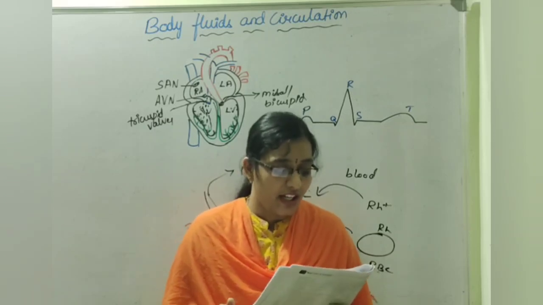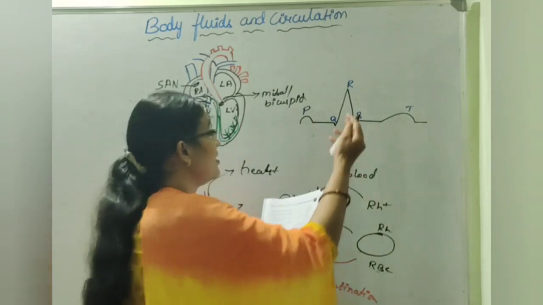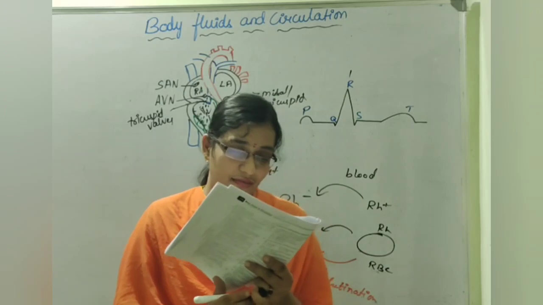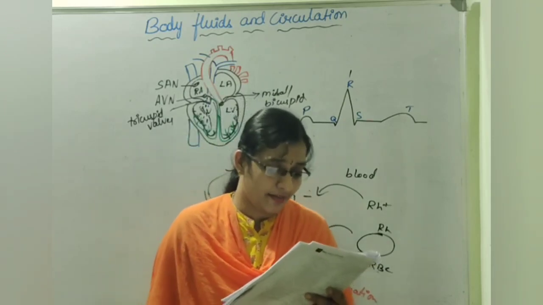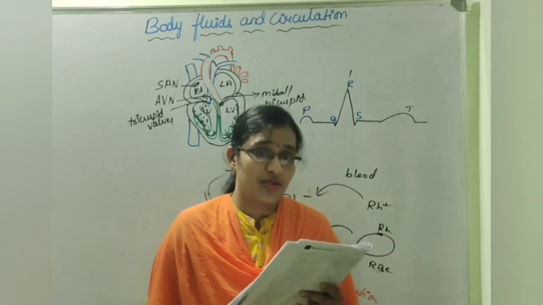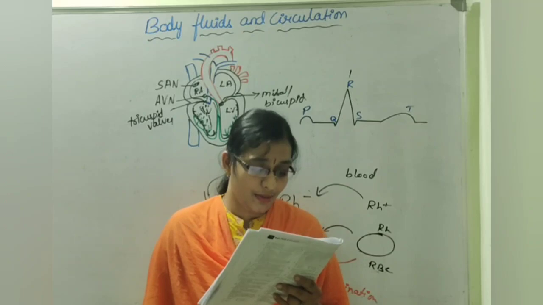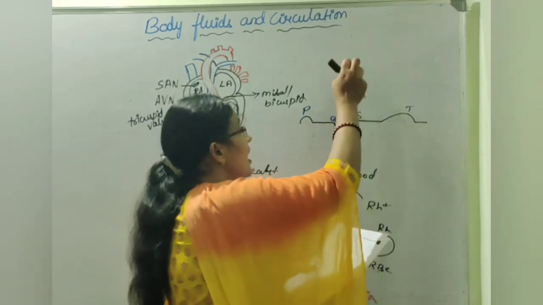Option A. In this figure, they have given this ECG graph and marked a peak point as 1. Which letter represents peak point 1? Option 1 Q, 2 P, 3 S, 4 R. So it is nothing but R.